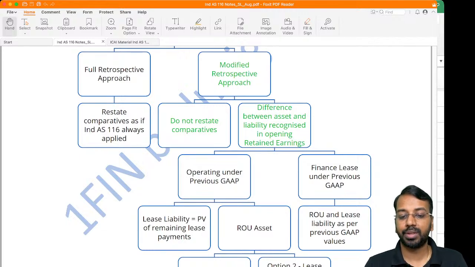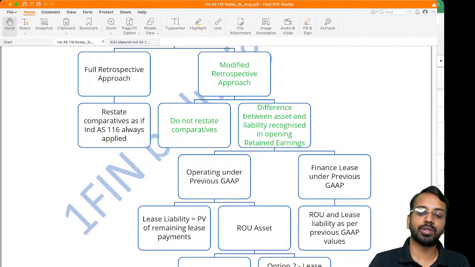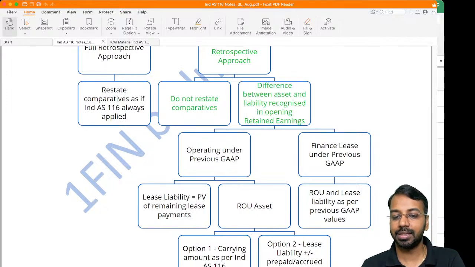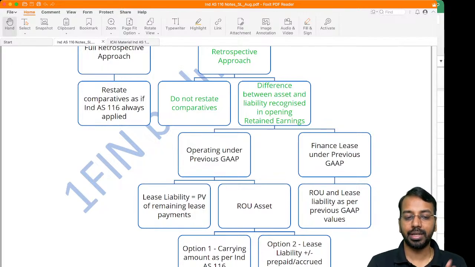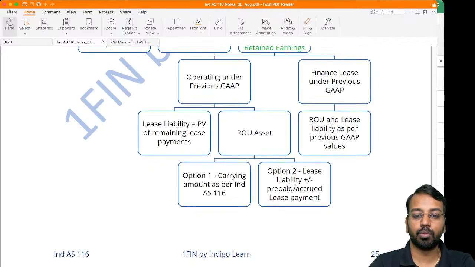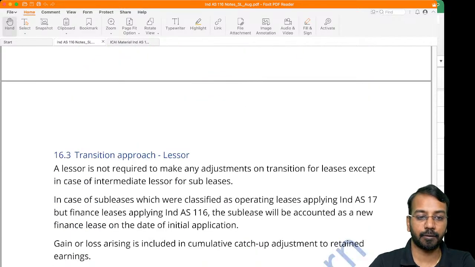Option number 2, the lease liability plus or minus accrued payment. Then if it is a finance lease, carry the amounts as per the finance lease, whatever is the asset and the liability, the same can be carried forward as whatever was there in the previous GAAP. So this is again a very important topic when it comes to the transition.